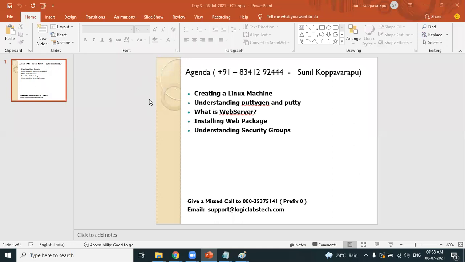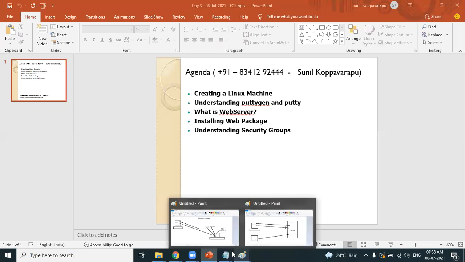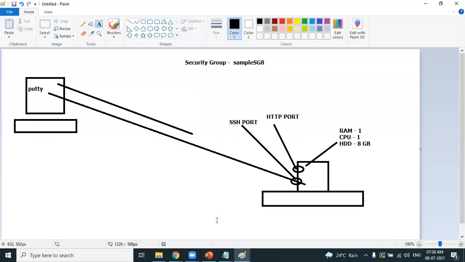So my question is, what is the SSH port and why do we require it? Like we need to open something related to it when we install the Linux machine. Your question is why do we need an SSH port? Now before that, I have a question for you. Why do we need an HTTP port?